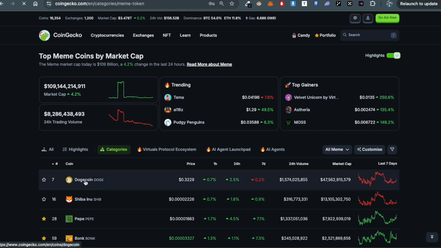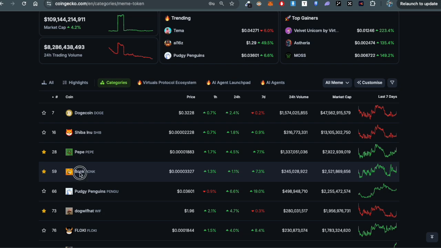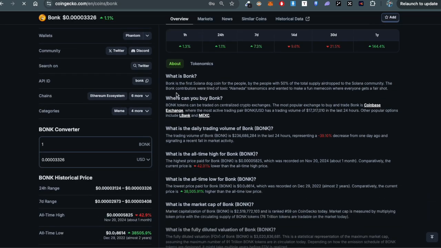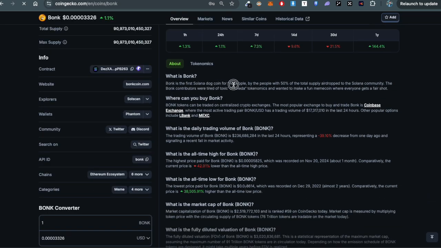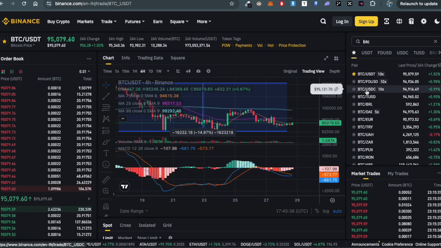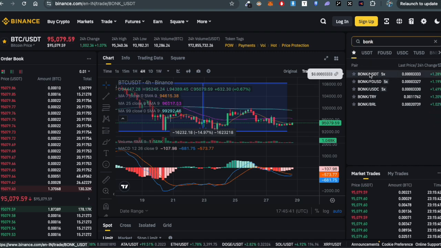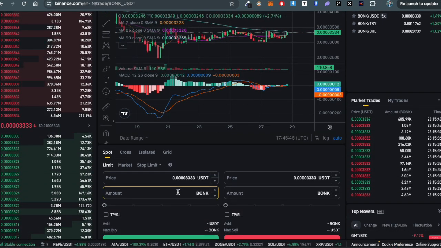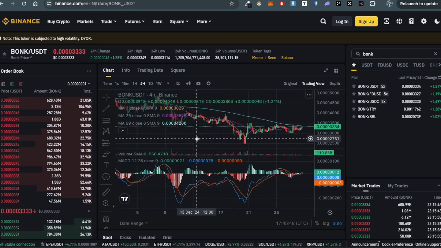Now Dogecoin, you can understand what is Doge, you can understand what is Pepe. So this way you can understand just by going through the token data, token info. Just like about Bonk, you can just go and see at the bottom, Bonk is the first dog coin for the people, by the people, with 50% of total supply airdropped to the Solana community. So this way you can understand what a token is, and this is your centralized exchange, and you can actually search for Bonk if you are interested to buy Bonk, and click here and simply buy this Bonk token and wait whether this token goes up or not.